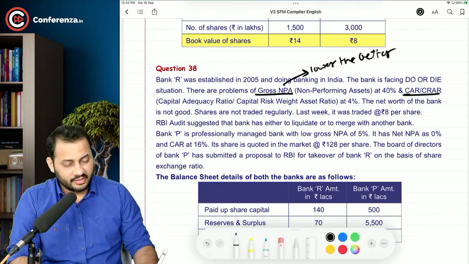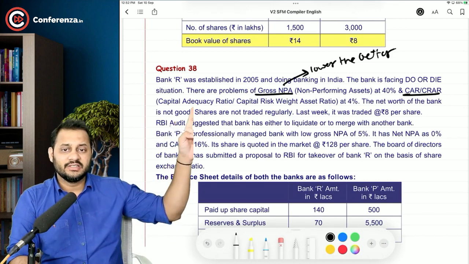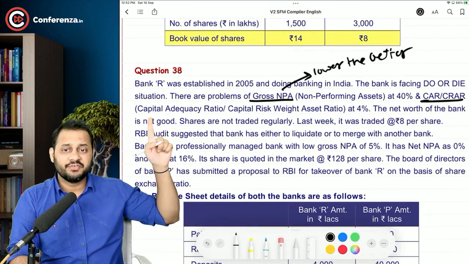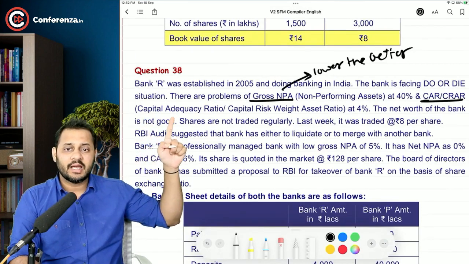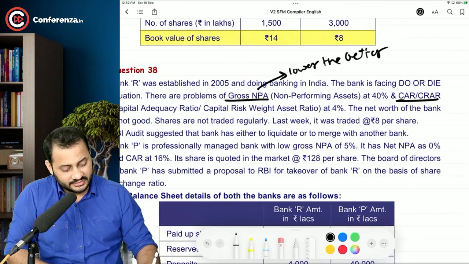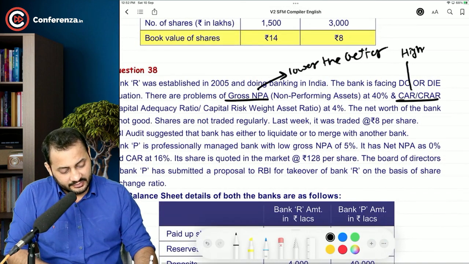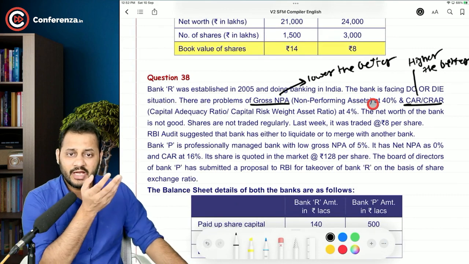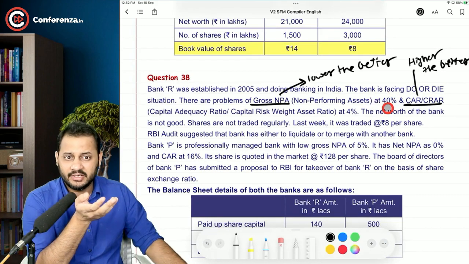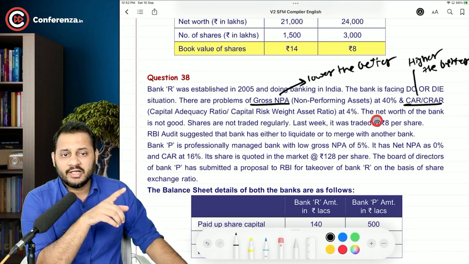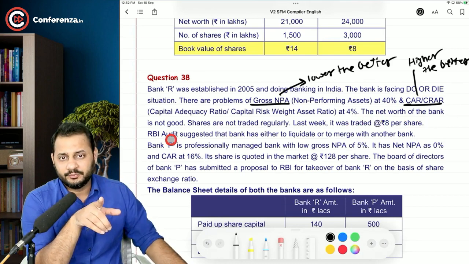But CAR, that is the capital adequacy ratio, itself means we have sufficient, adequate capital to cover the risky assets. This is the higher the better. And you can see that for Bank R it is exactly opposite. We have a higher percentage of NPA and a lower percentage of CAR, which is wrong. The net worth of the bank is not good.